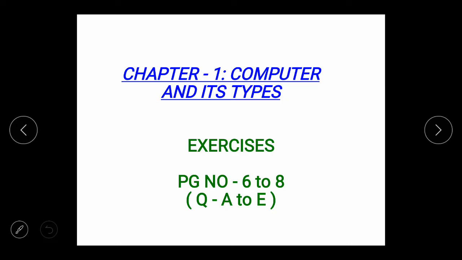Dear students, in this video, we will discuss the exercise questions and answers of Chapter 1 Computer and its Types. Everyone open page number 6 of your book. Children, in this video, we will discuss 5 questions of our exercise. Question A, B, C, D and E. Let's start.